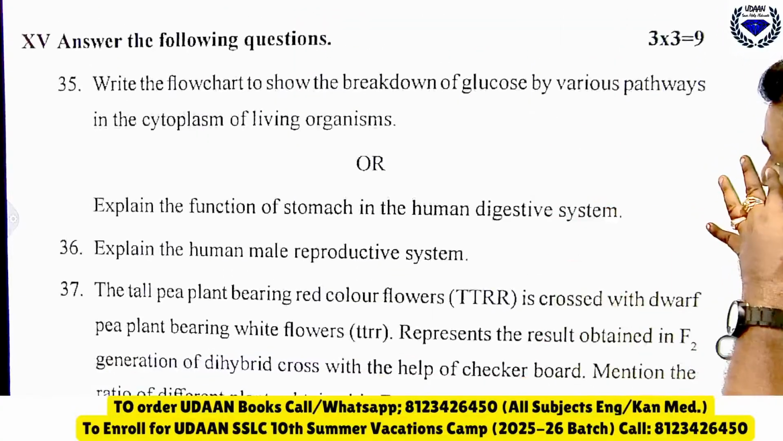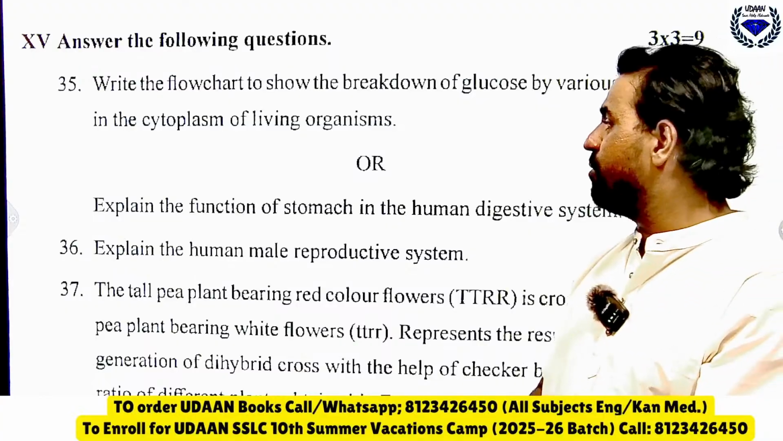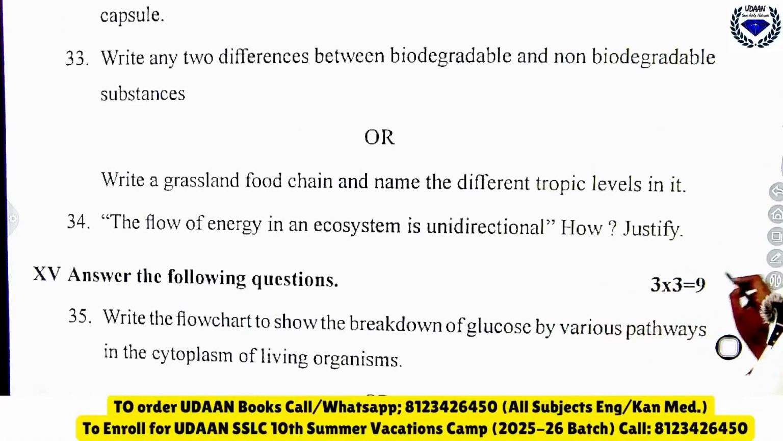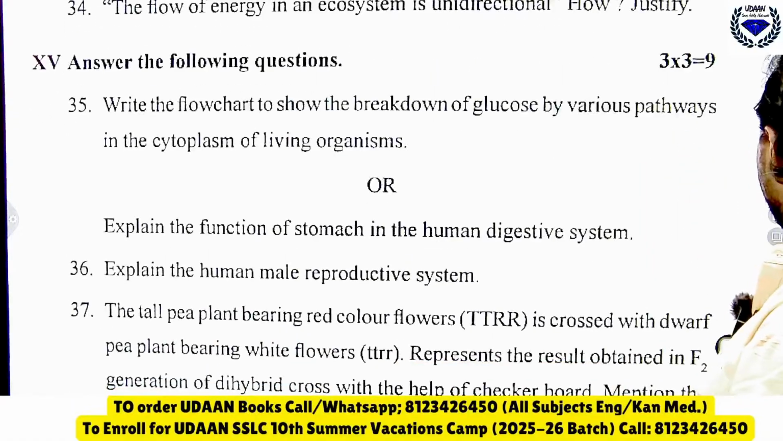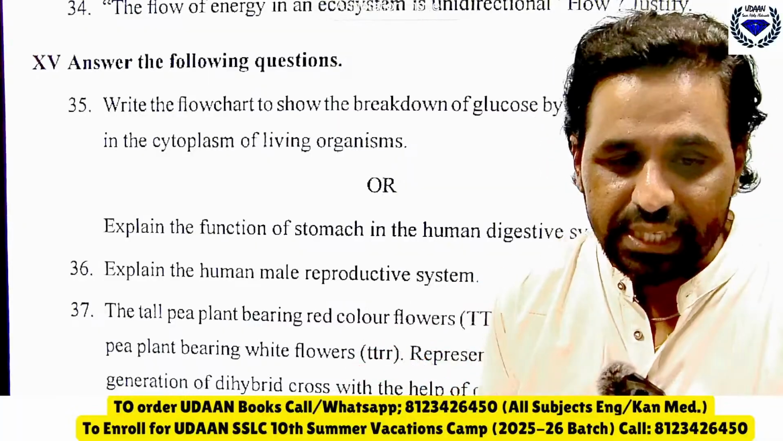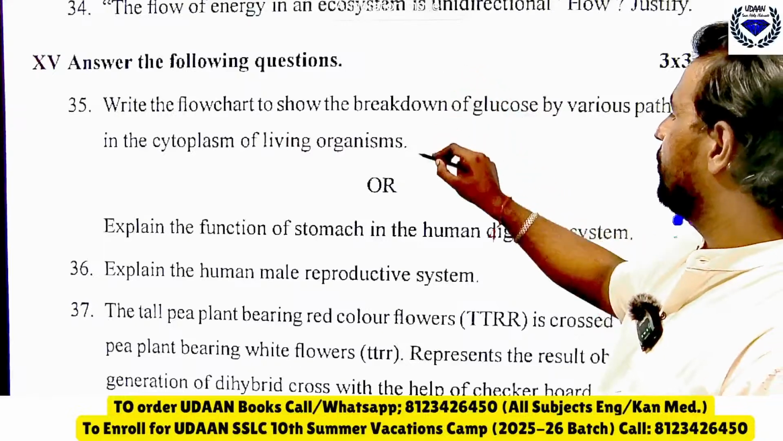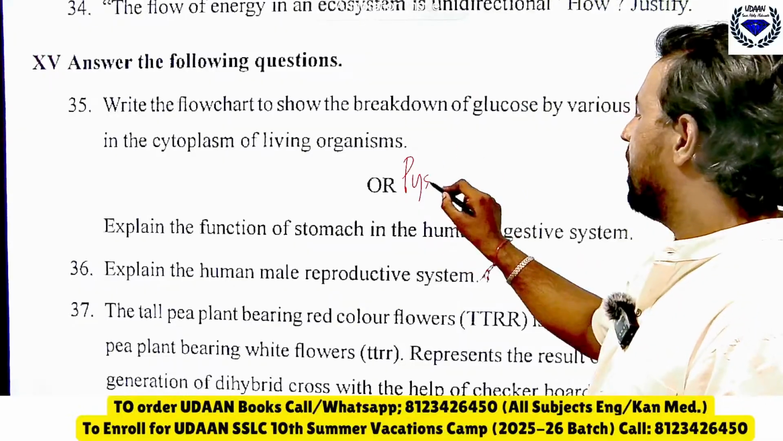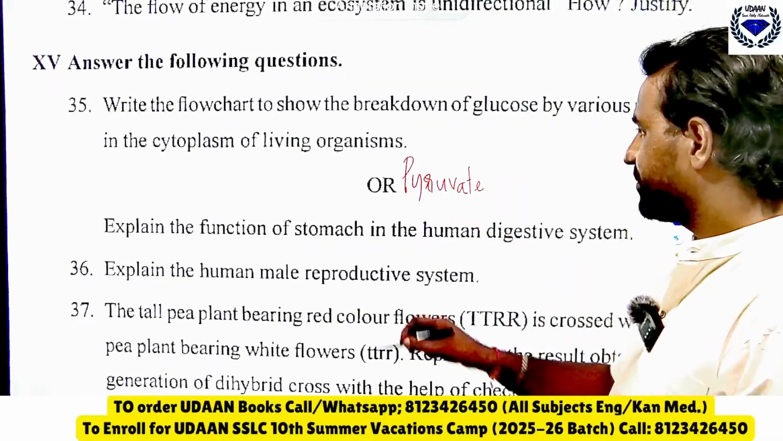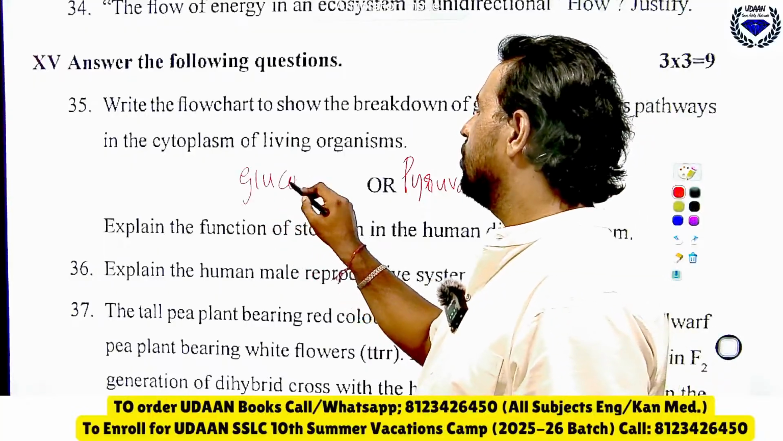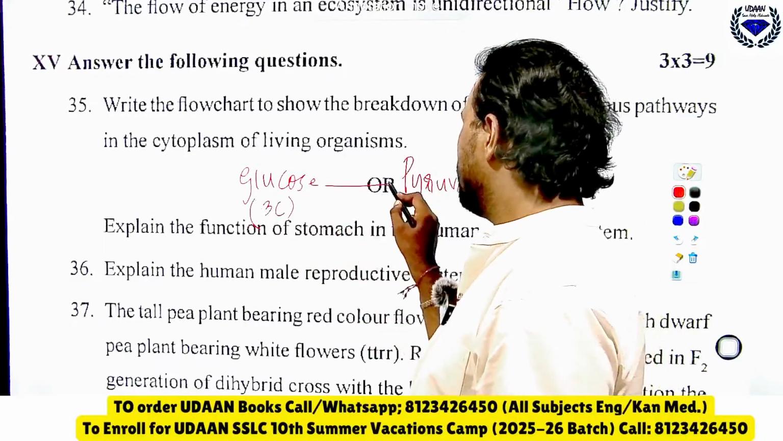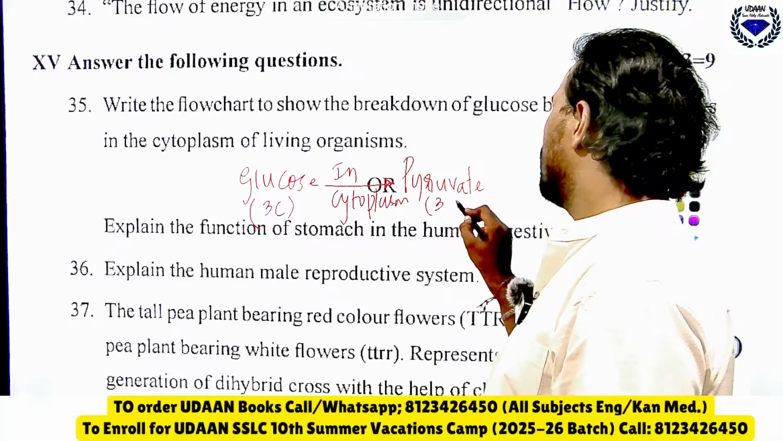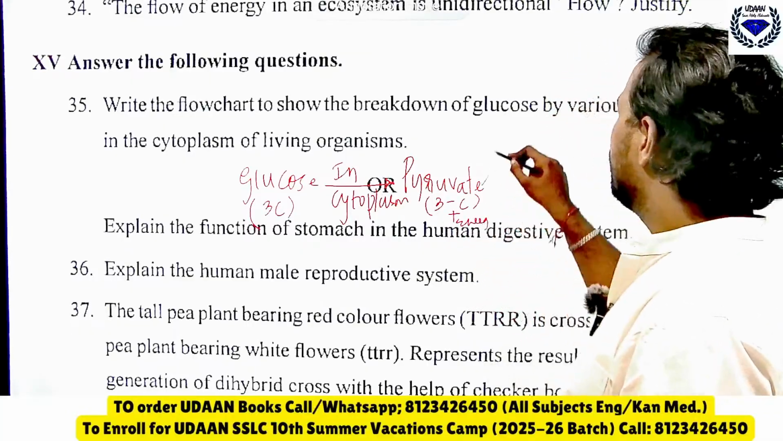Write the flow chart to break down the glucose by various pathways in the cytoplasm of living organisms. So here you can just see the first flow chart, there is a glucose. This glucose is a 6 carbon molecule. In cytoplasm it will give what? Pyruvate. It is a 3 carbon molecule plus energy, and the fate of this is what?